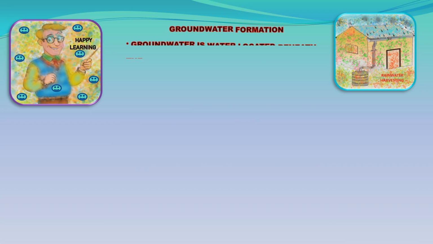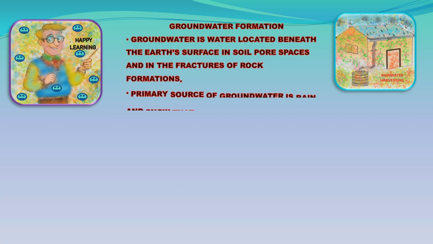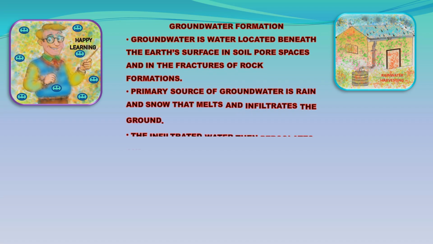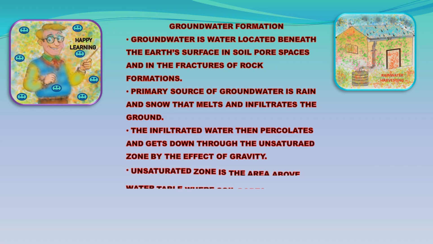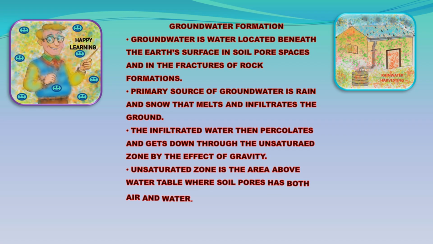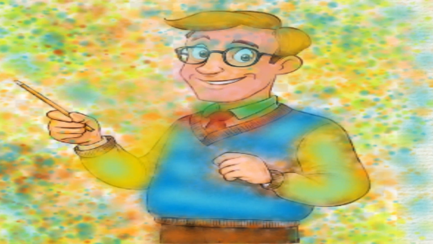Groundwater formation. Groundwater is water located beneath the Earth's surface in soil pore spaces and in the fractures of rock formations. The primary source of groundwater is rain and snow that melts and infiltrates the ground. The infiltrated water then percolates down through the unsaturated zone by the effect of gravity. The unsaturated zone is the area above the water table where soil pores have both air and water.